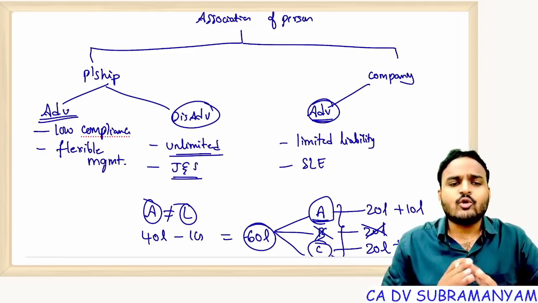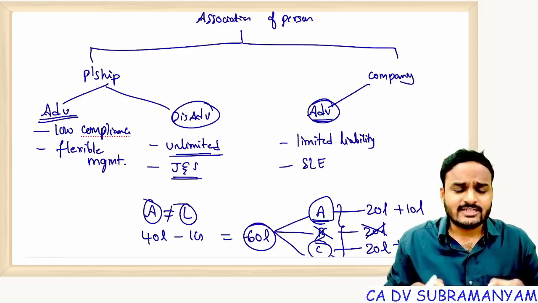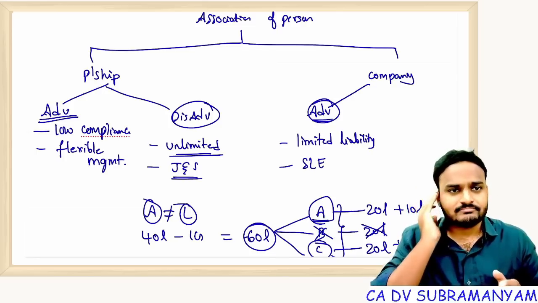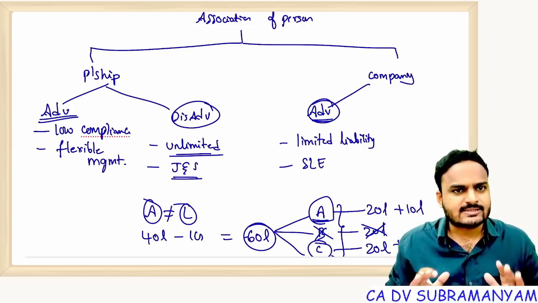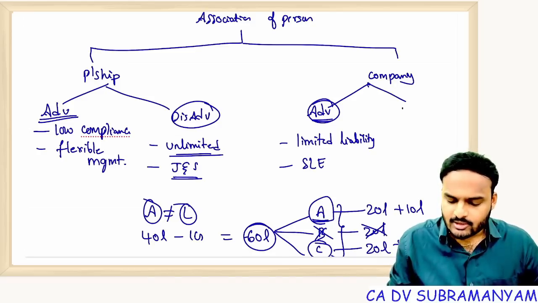So that means there will be no delay in making decisions. Decisions can be taken very, very promptly. As and when needed, they will take decisions. That's it. But if you look at company, these two act as the biggest disadvantages.